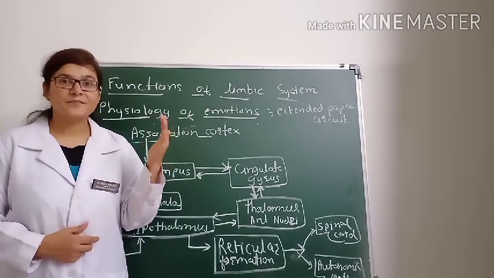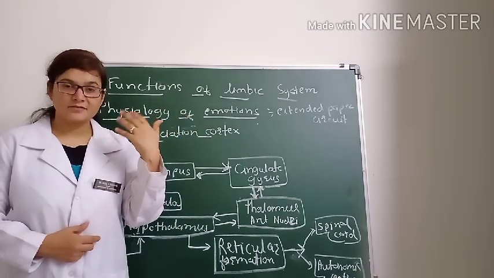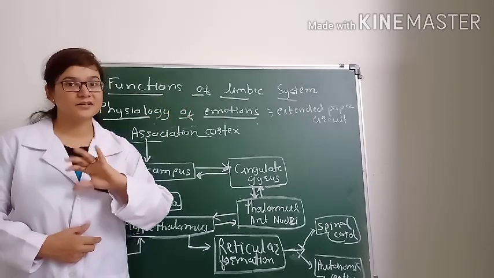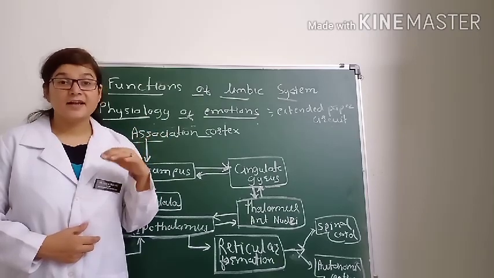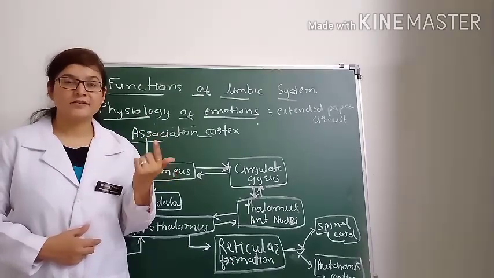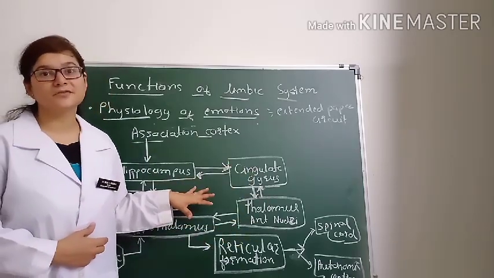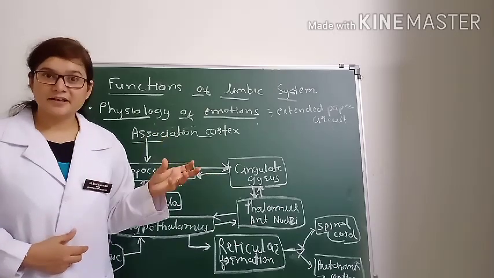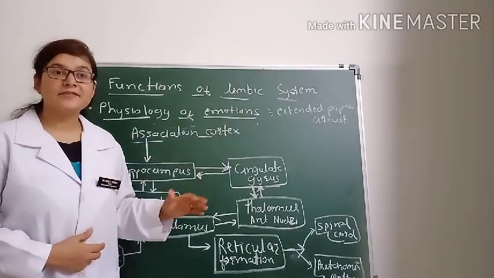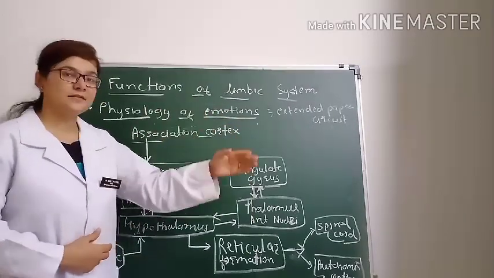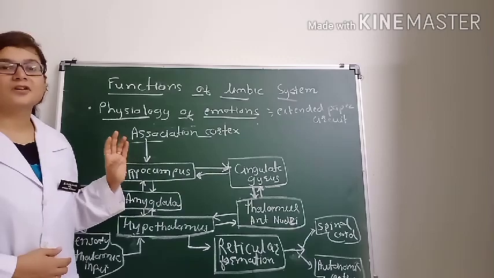Suppose you are looking at something and you like the scene. The visual pathway will project the visual image, but the interpretation of that image is by the association cortex, and the emotions in response to that, pleasant or unpleasant, are the function of this extended Papez circuit, or the function of the limbic system. So the interpretation of any stimuli occurs by the association cortex, and the emotions in response occur by the limbic system, and you can explain it by this extended Papez circuit. So that is the physiology of emotion.